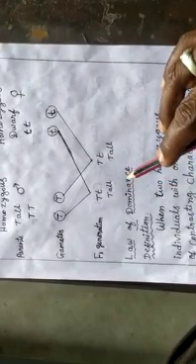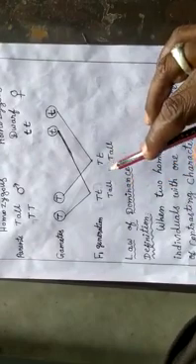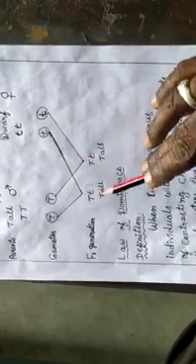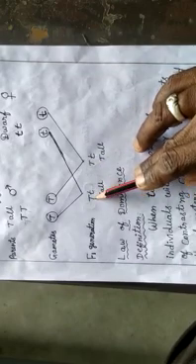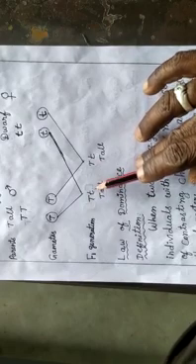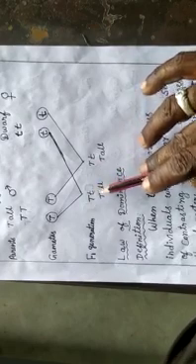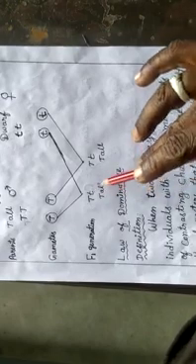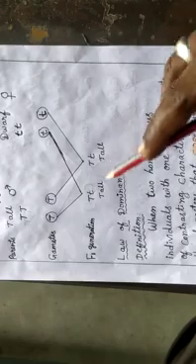In the F1 generation, the character that is expressed is called dominant. The character that is suppressed or hidden is called recessive. Here you see the tall character is expressed, and the dwarf character is suppressed or hidden. So the character which is expressed is the law of dominance. In the F1 generation, all progeny, that means offspring, are tall. So he concluded this, which is called the law of dominance.